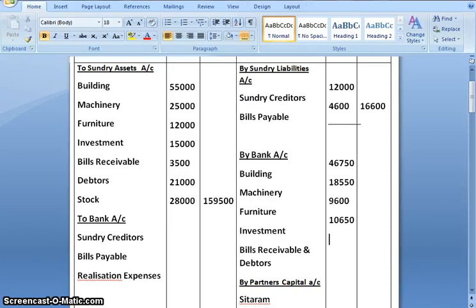Bills receivable and debtors, it is 20,750. And on adding all of these, I'll get 1,06,300. Next effect would be in the bank account.